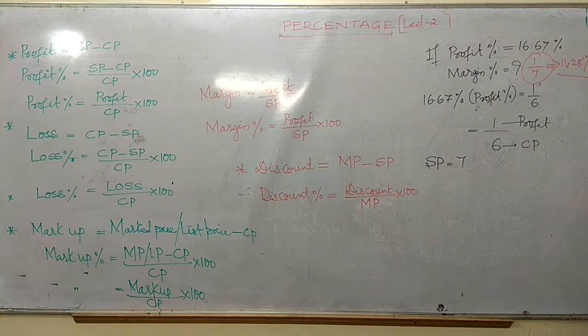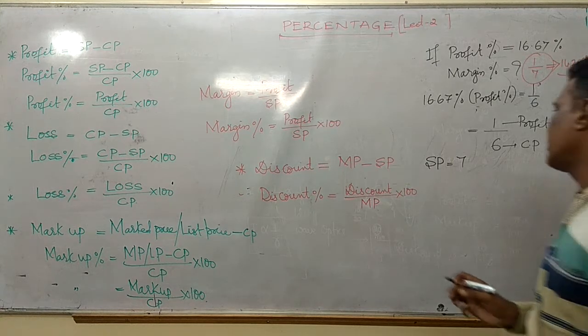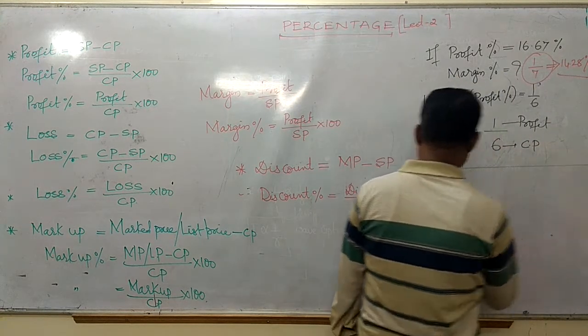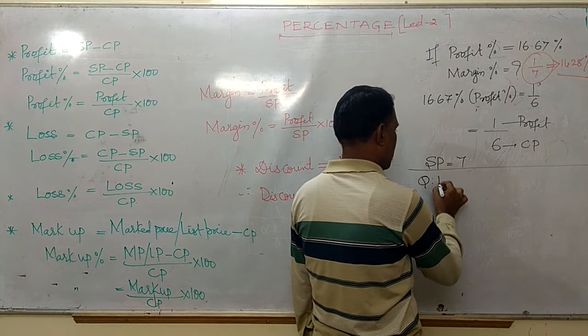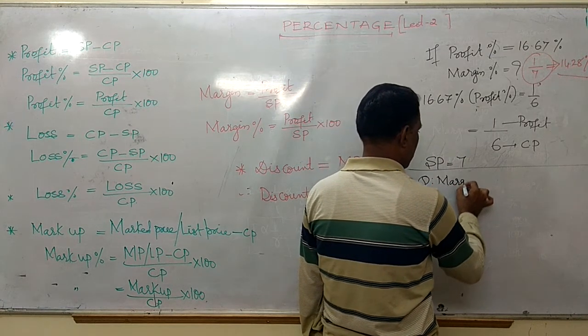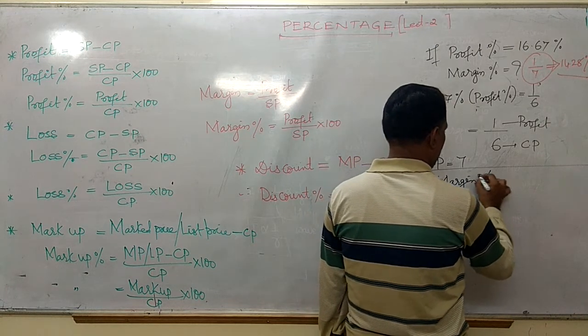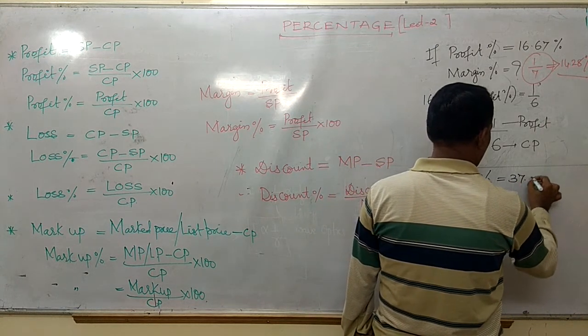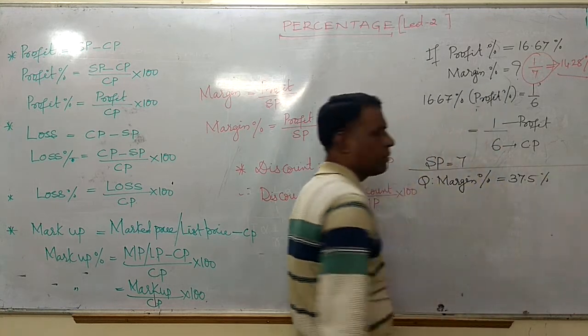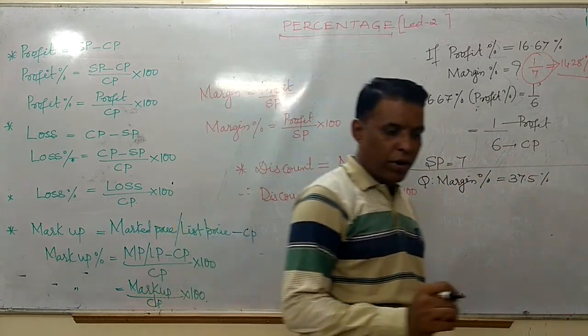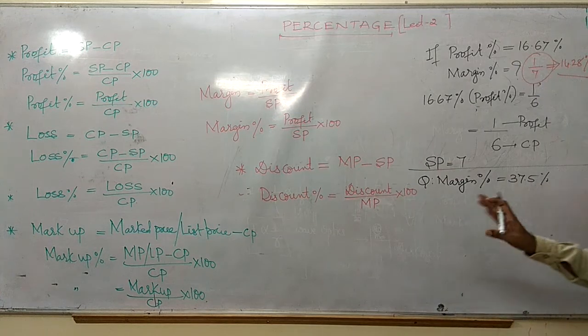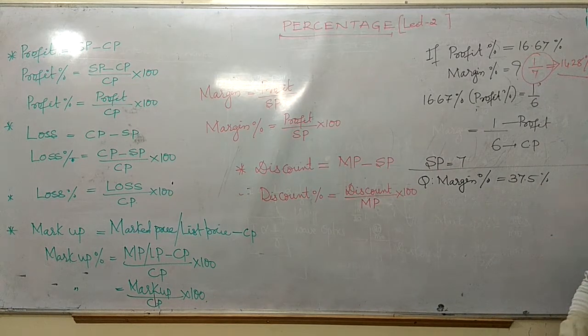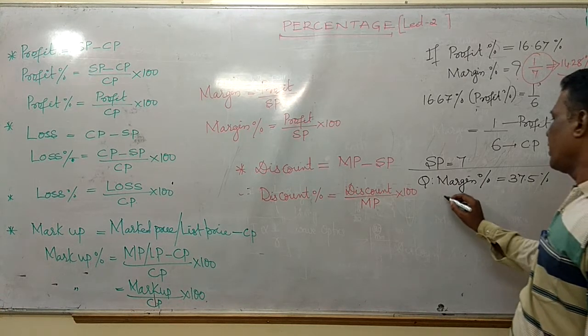One more question, friends. What is that question? If the margin percentage is 37.5, find the profit percentage. This is also from the LIC Development Officer's question paper.